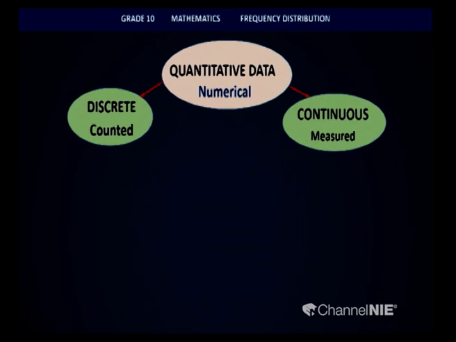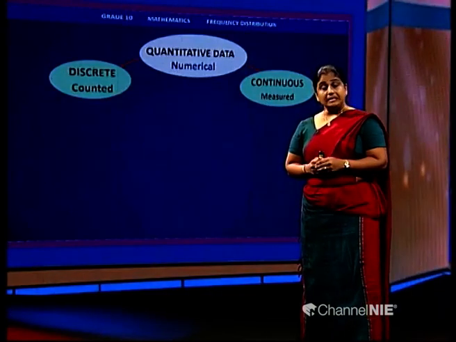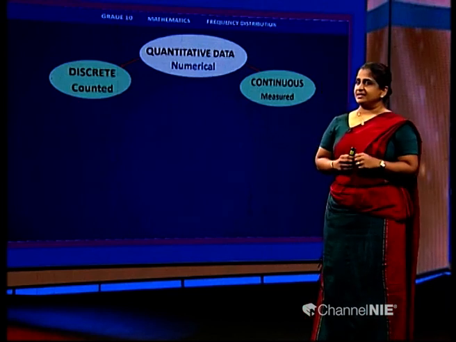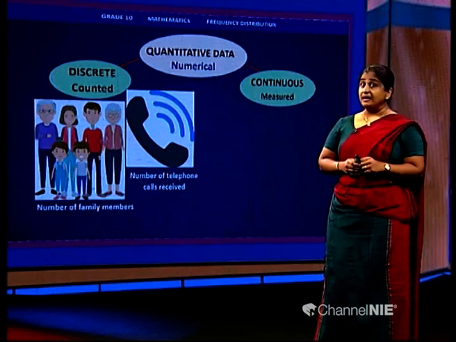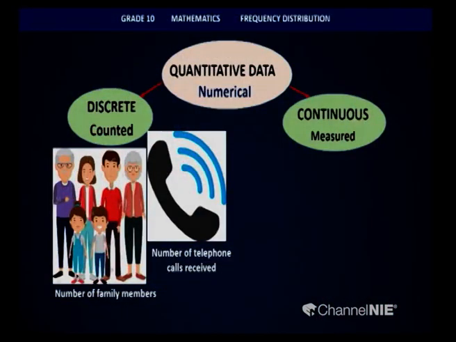Discrete data will always be a count. For the example that I took, the size of the shoe is a count. Continuous data, the body mass, will be a continuous type of data. Discrete data takes only whole number values. So, it will always be a count. For example, the number of family members, the number of telephone calls that a receptionist receives at a reception.